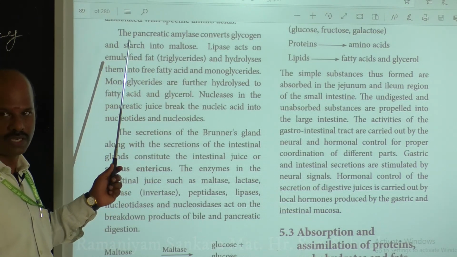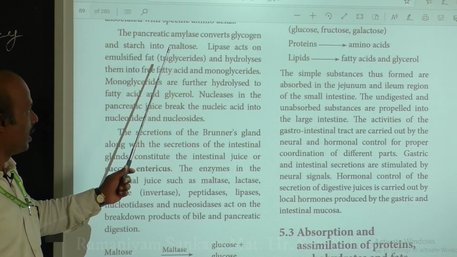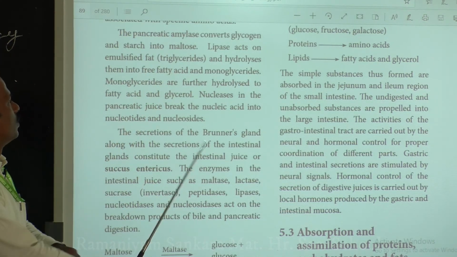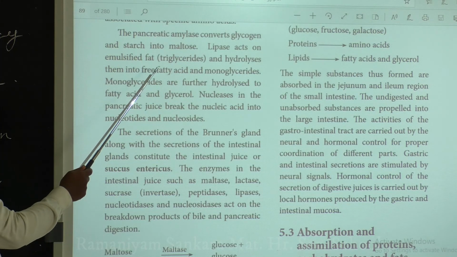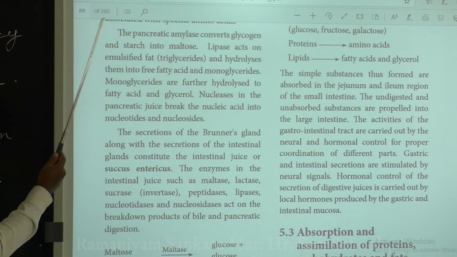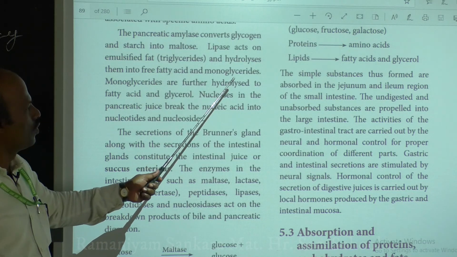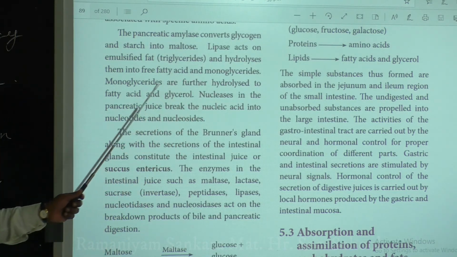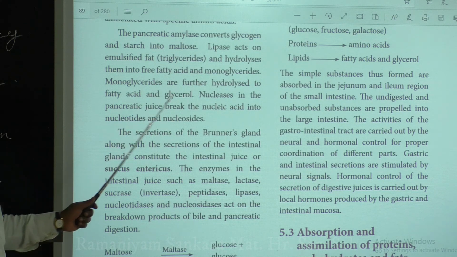Glycogen and starch are polysaccharides. These polysaccharides are converted into a disaccharide called maltose, okay. So then pancreatic lipase acts on the emulsified fat, as I already discussed, and converts it into free fatty acid and monoglycerides, and then these monoglycerides are further hydrolyzed and converted into fatty acid and glycerol.